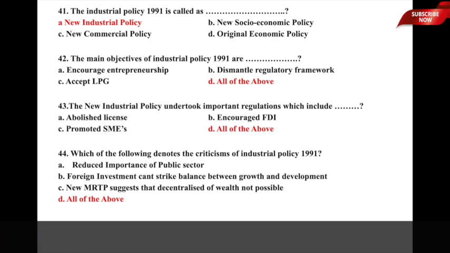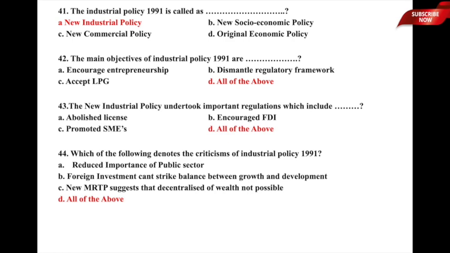So, here the main objectives of industrial policy 1991 are denoted by points A, B and C. That means encouragement of entrepreneurship, dismantling the strong regulatory framework, and also accepting liberalization, privatization and globalization. So, option D, all of the above, is the correct answer to this particular question. Let us now move to the next one.